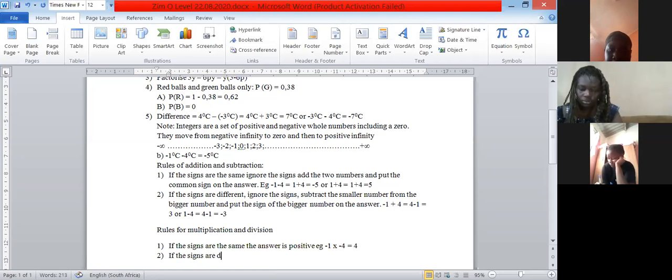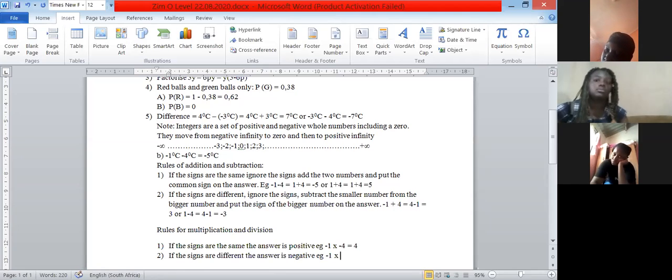Rule number 2, if the signs are different, the answer is negative. The answer is negative, right? For example, minus 1 times positive 4, the answer is equal to negative 4.